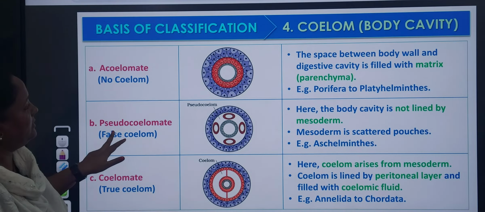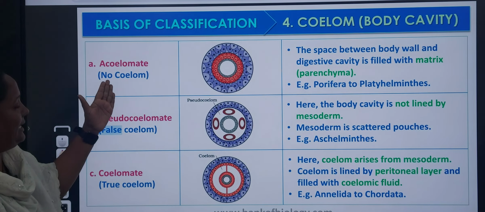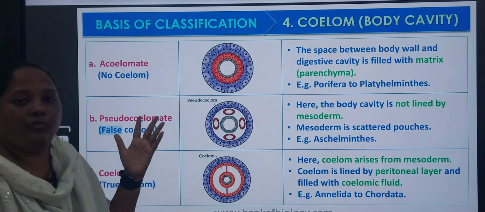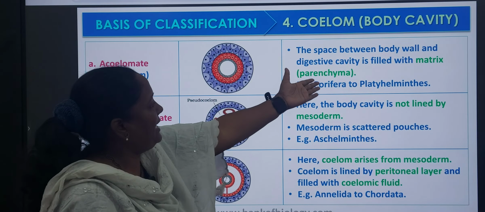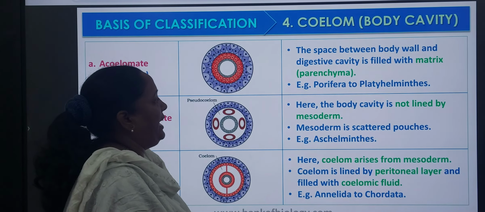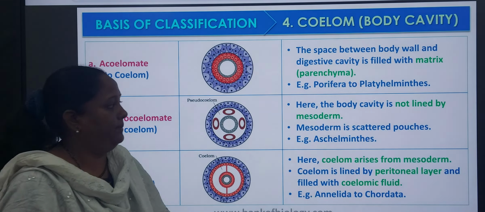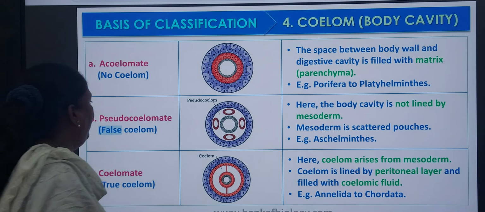Next, acoelomate, pseudocoelomate, true coelom. I already told you, acoelom is absence of coelom, pseudo is nothing but false, and coelomate is nothing but true. Here, the space between the body wall and the digestive cavity is filled with matrix. Which matrix? That is parenchyma. These are present in the poriferans and platyhelminthes.